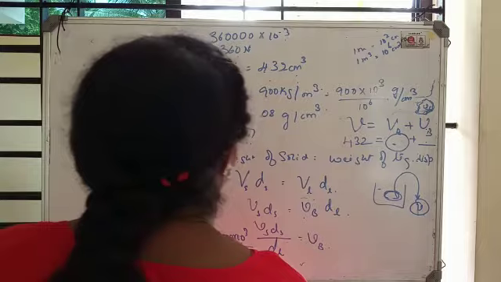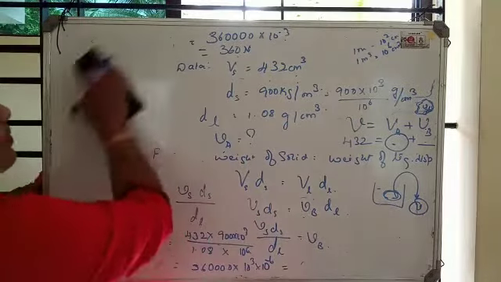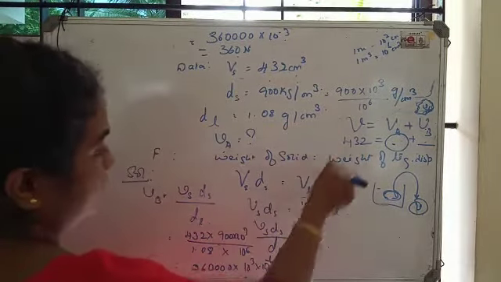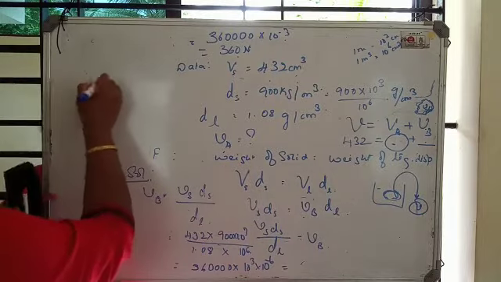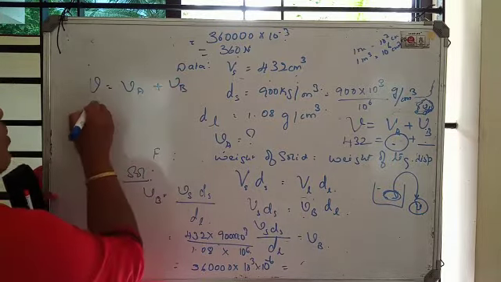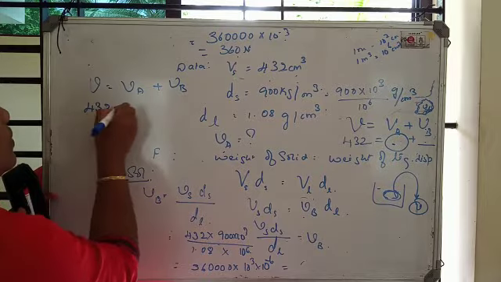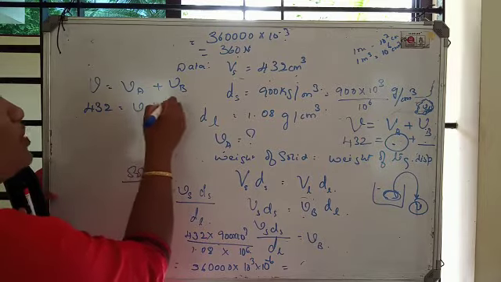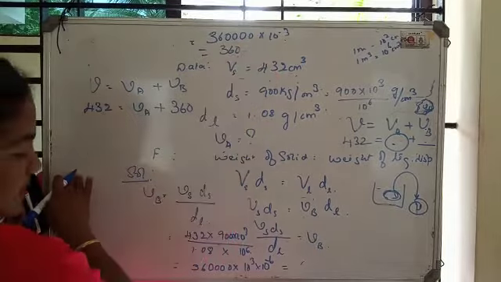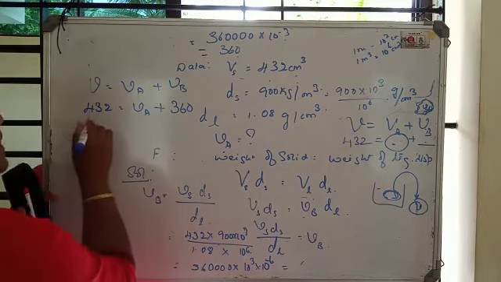But we have to calculate the volume above, not the volume below. How to calculate the volume above now? We know, total volume is equal to volume above plus volume below. What is the total volume? 432. What is the volume above? We don't know. What is the volume below? Just now we found, that is 360. Now subtract this.